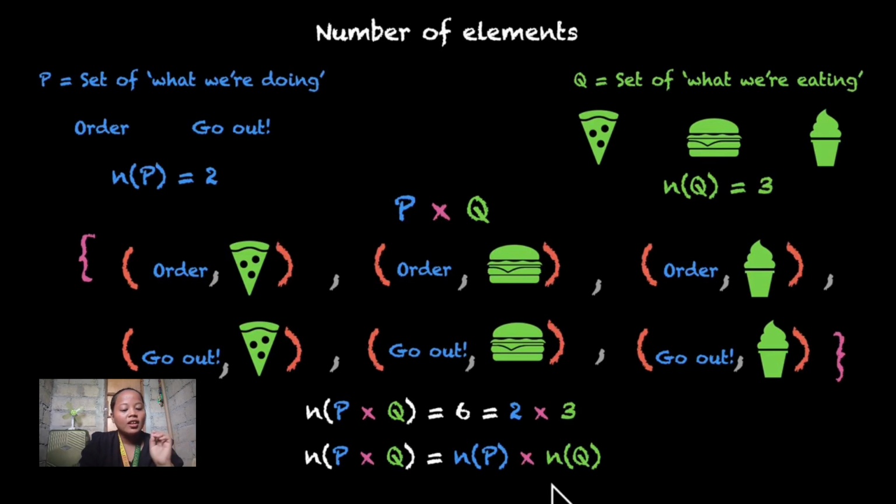Our set of what we're doing is P. We have two choices, either go out or order, so two. Then our set of what we're eating, Q, has three: pizza, burger, or ice cream. So in order to know how many ordered pairs are in your Cartesian product, we simply multiply 2 times 3, then we have 6. So we have 6 ordered pairs.